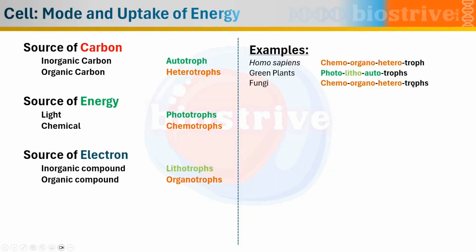Similarly, we can classify fungi into chemoorganoheterotrophs. We can classify cyanobacteria, because cyanobacteria are photosynthetic, into photolithoautotrophs. We can classify nitrifying bacteria, which are responsible for the nitrification process, as chemolithoautotrophs.